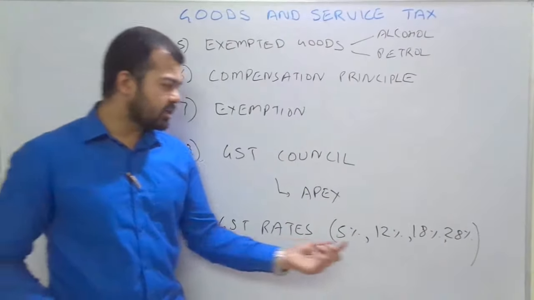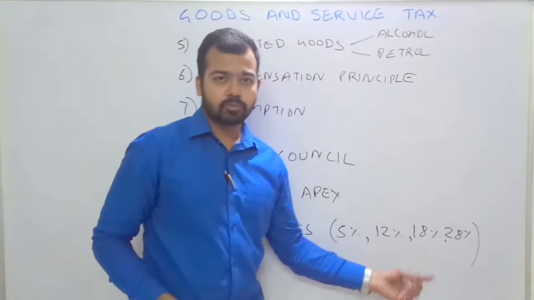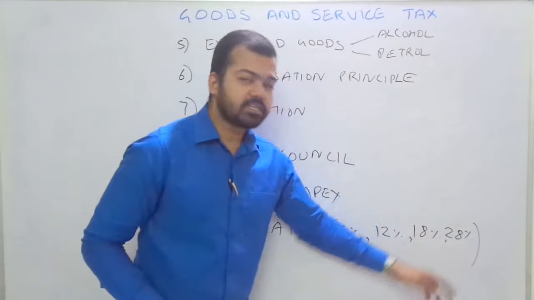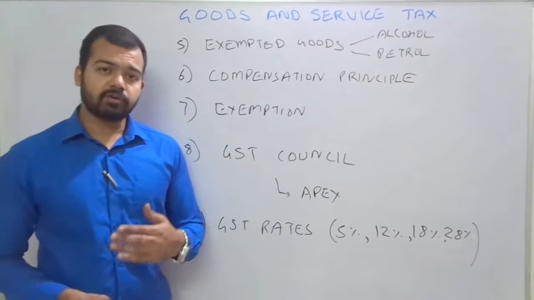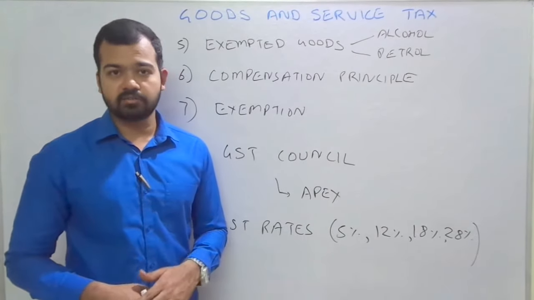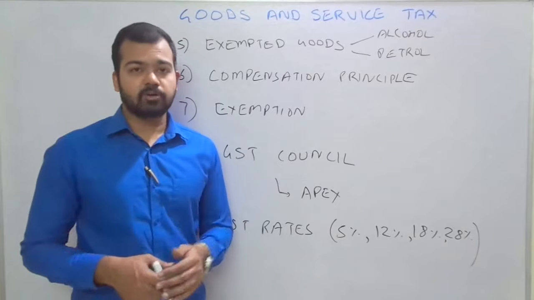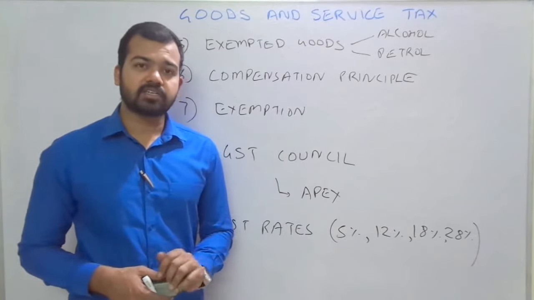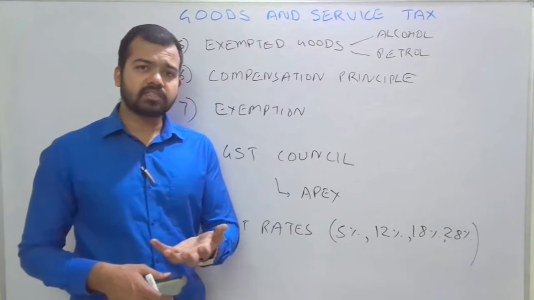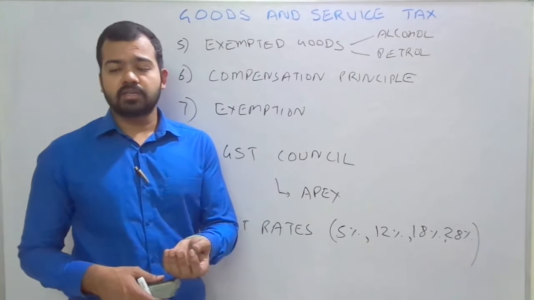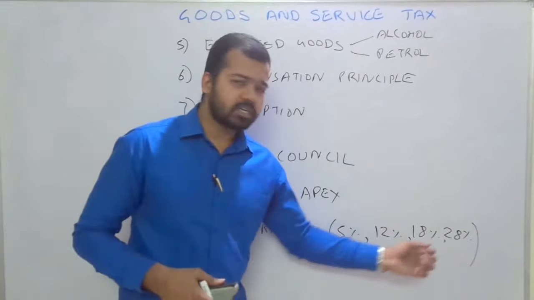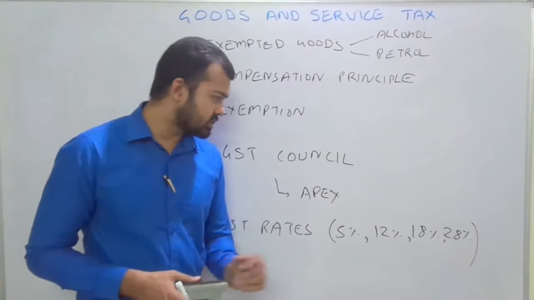There are 2 major rates known as 12% and 18%. So most of the commodities come under the 12% and 18% categories. 28% is for some luxury goods whose consumption the government wants to discourage. That is why, for example, luxury diesel vehicles above 10 lakh rupees attract 28%. Tobacco, alcohol, and other things like acidic materials of this type will also attract 28%. So that is why tobacco, cigarettes, etc.